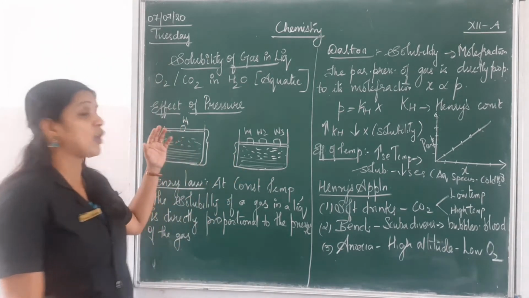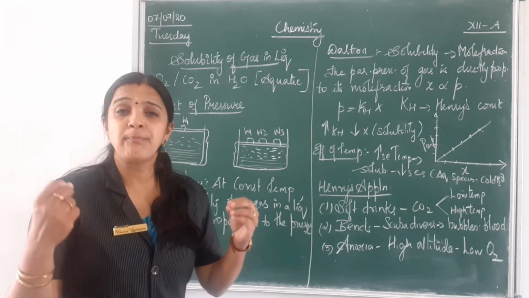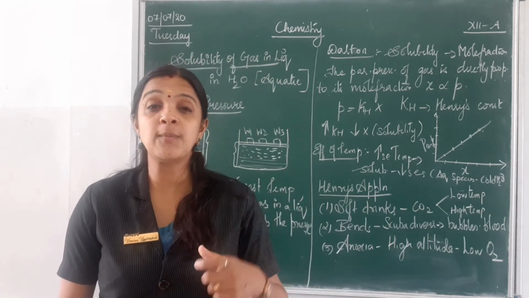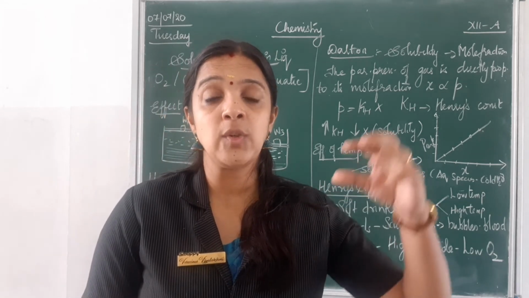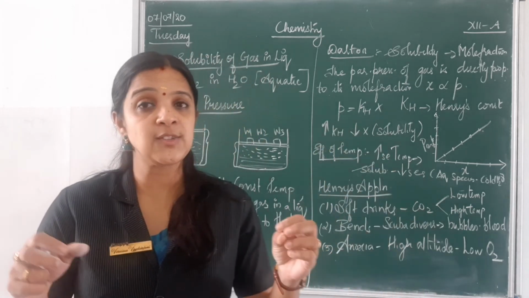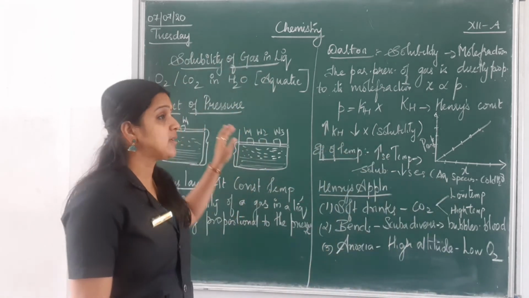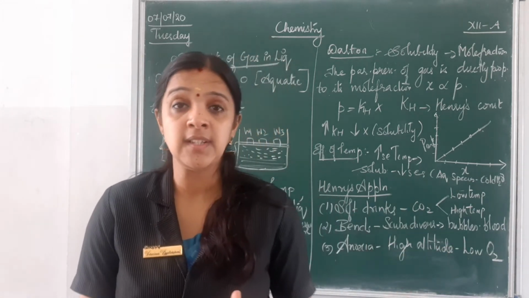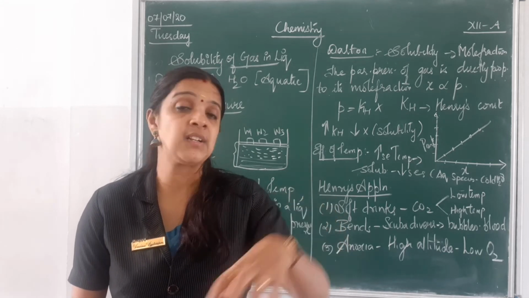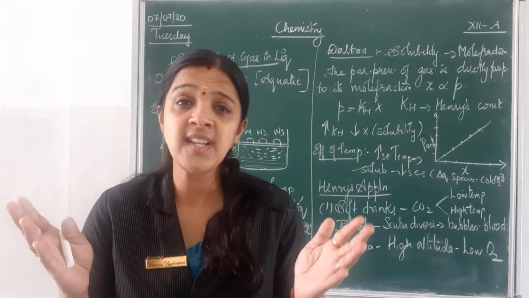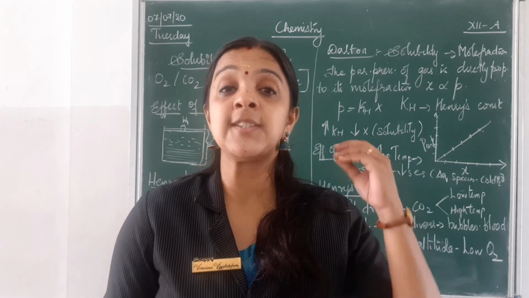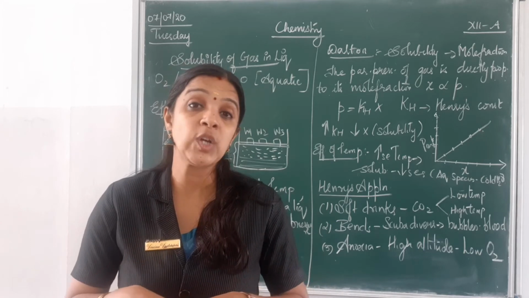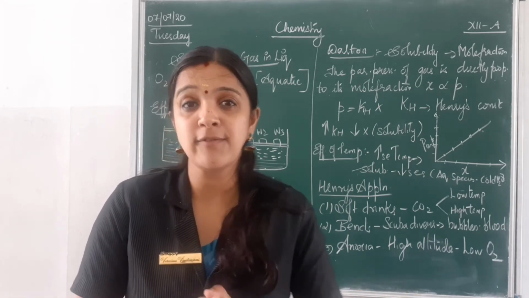Now what happens with solubility of a gas in a liquid? The best example, which we cannot avoid in our life, for solubility of a gas in a liquid is oxygen or carbon dioxide dissolved in water. So what happens when oxygen is dissolved in water? We know that aquatic life is surviving. The most important thing is dissolved oxygen under the sea, right? That's the most brilliant example that we can relate with solubility of a gas in a liquid. Since oxygen is a gas and it can dissolve in a liquid, you can see so many aquatic life surviving.